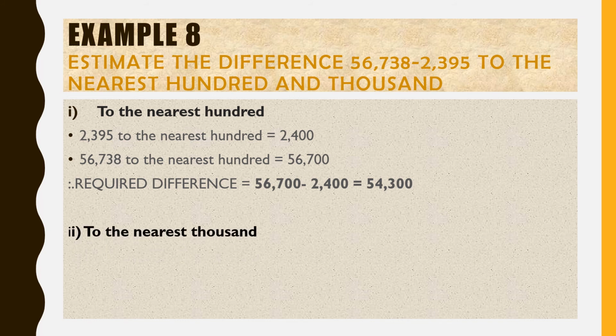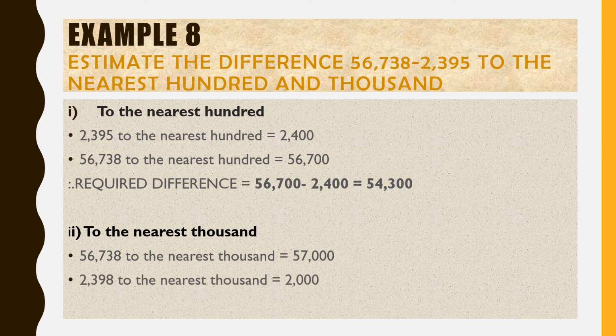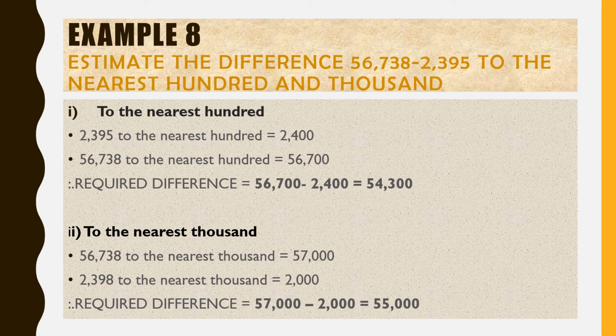Next, to the nearest 1000. 56,738 to the nearest 1000 is 57,000. 2,395 to the nearest 1000 is what? 2,000. So the required difference is 57,000 minus 2,000, that equals 55,000.